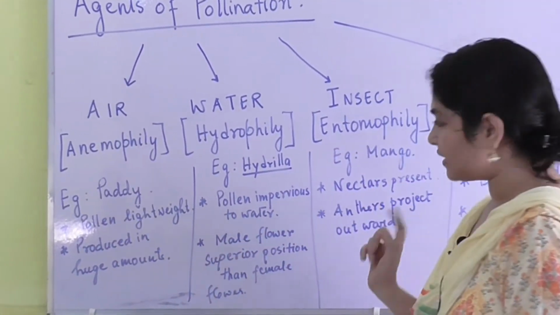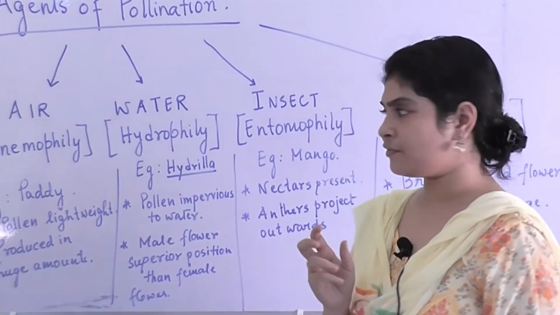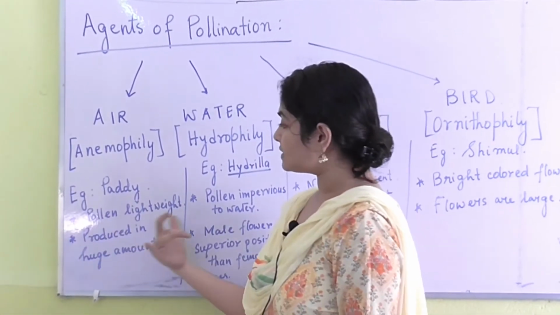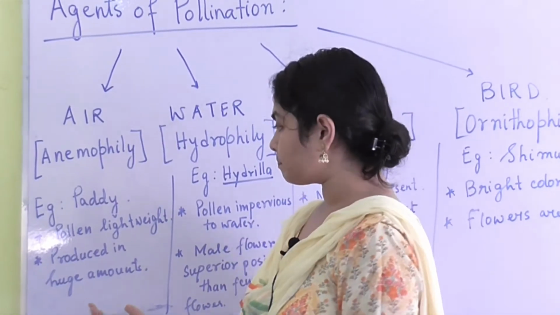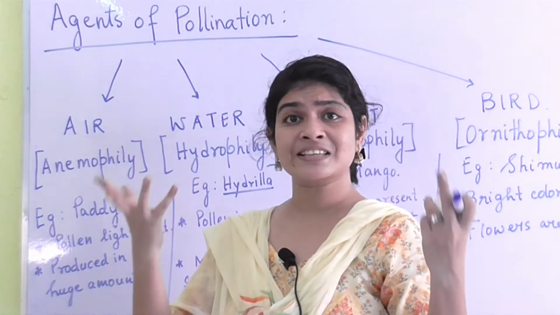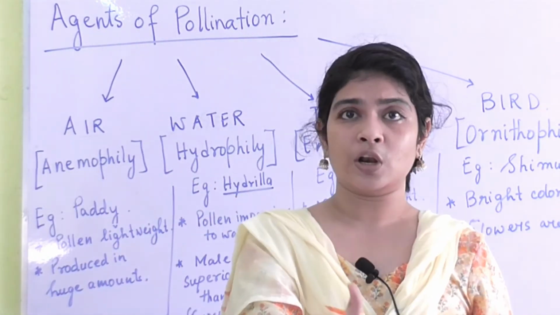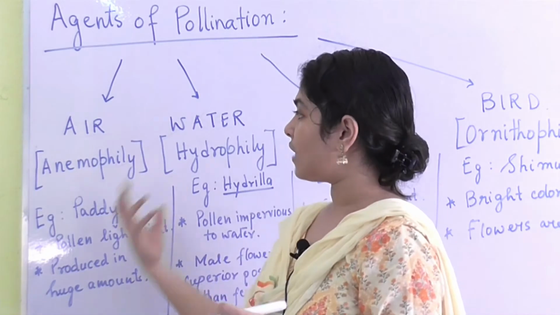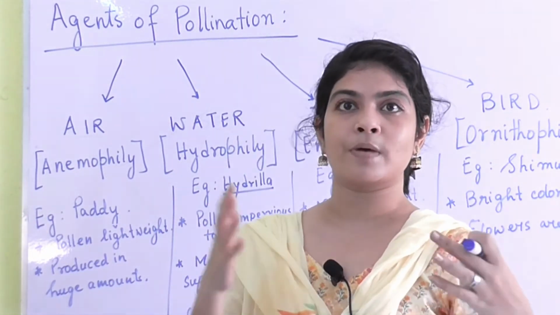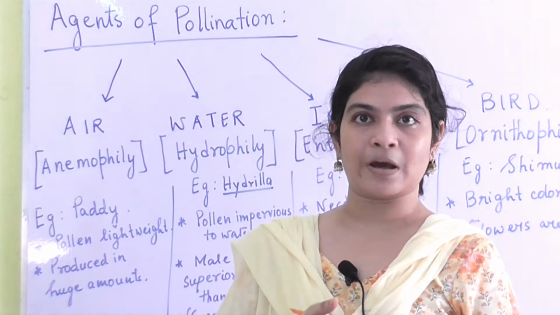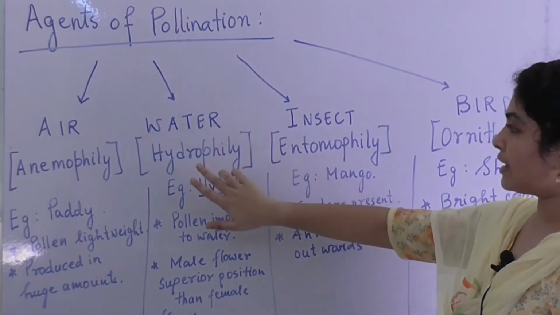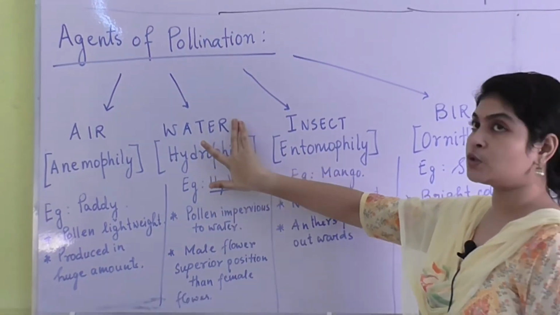Now what are the characters? I have given some of the characters of the pollen grains and the flowers. Since they have to flow through the air, the pollen grains need to be very lightweight, and they are produced in huge amounts, because when the air blows, there are very few chances for the pollen grains to fall on the particular flower. So the flowers produce a huge amount of pollen grains, so that there is a greater probability of getting into one flower.